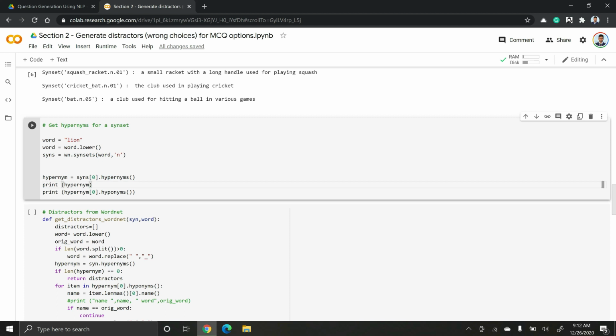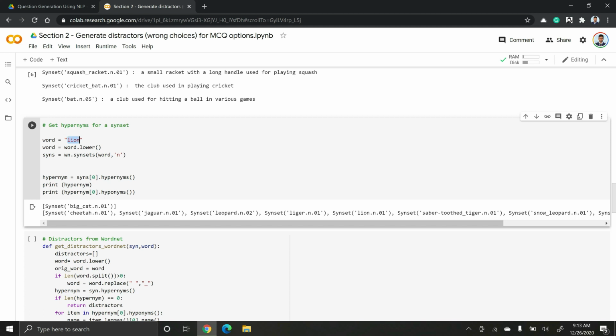Then once we get the hypernym, so in our previous example that we have seen in the lecture, if we have red here, the hypernym could be color, and you get the hypernym color and you extract all the hyponyms, which could be green, blue, purple, etc. Similarly, we have lion here. Let's run this cell.